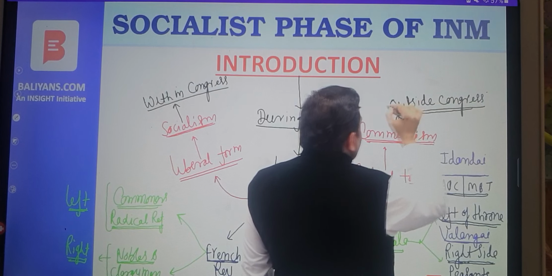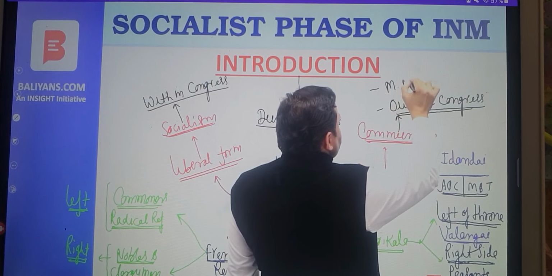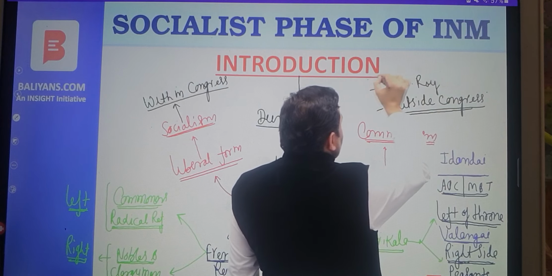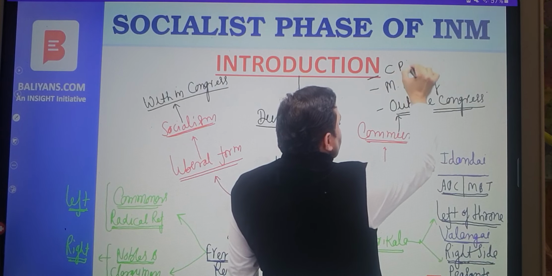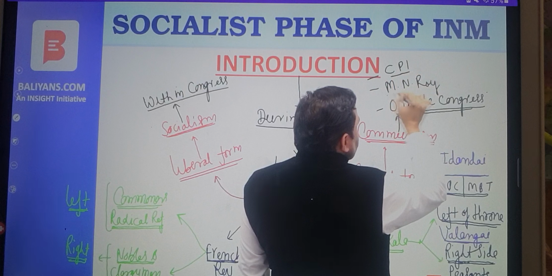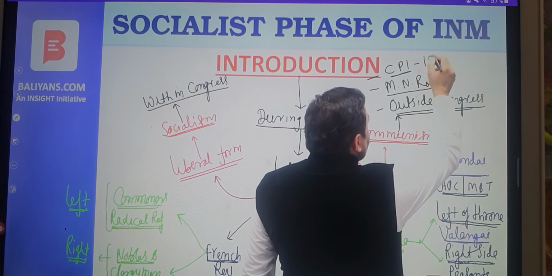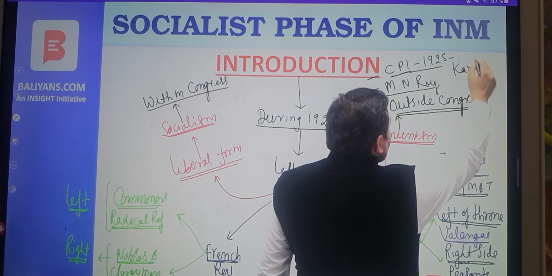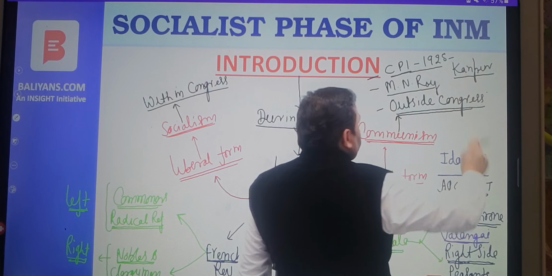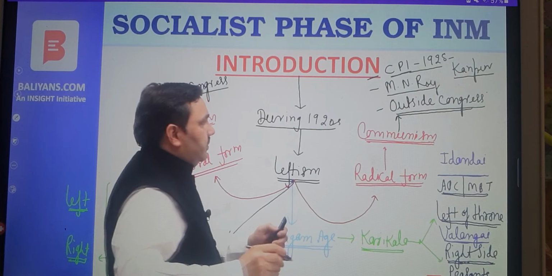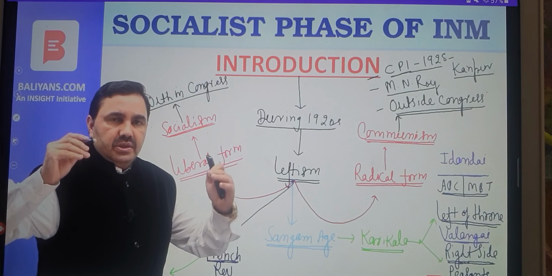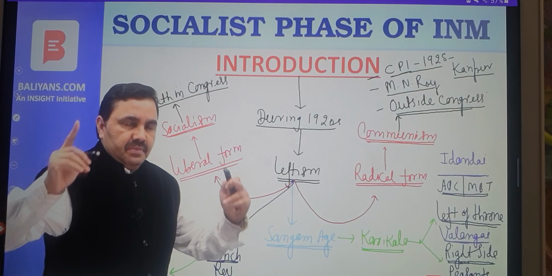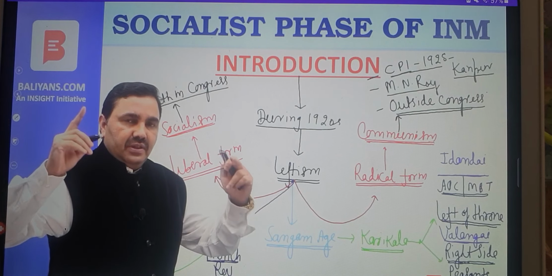Communism was represented by leaders like M. N. Roy. M. N. Roy established the Communist Party of India at Kanpur in 1925. So the year was 1925. The place was Kanpur, where the Communist Party of India was established by M. N. Roy. That is the radical branch of leftism.